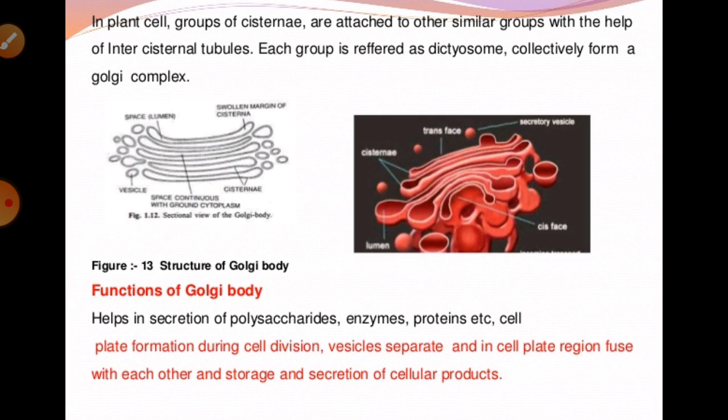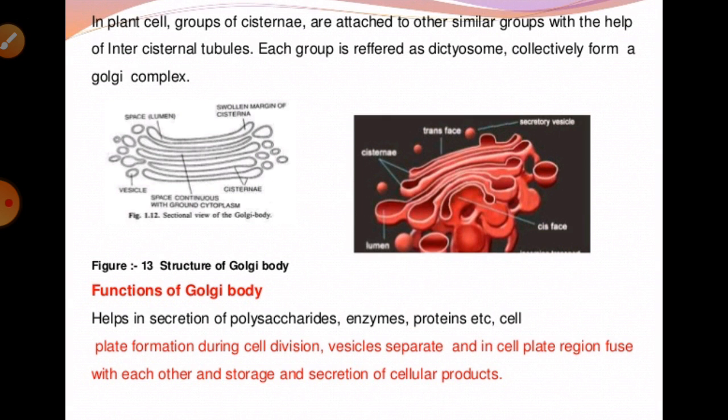If we talk about their arrangement, near the nucleus two different faces are found. One is called the cis face and the second is known as the trans face. Generally, the cis face is the forming face and the trans face is the maturing face. The cis face is convex in shape, lies toward the cell membrane and is responsible for receiving the secretory materials.